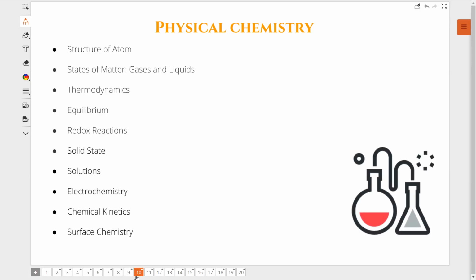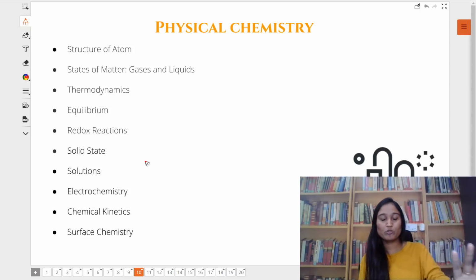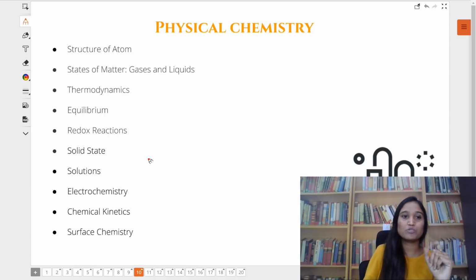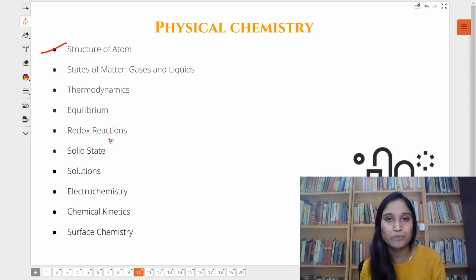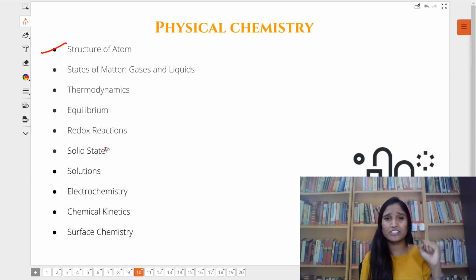So if you want to know the priority order of chapters in physical chemistry, let me just write a few chapters here. I'm going to give you the list of those chapters now, which are constant from past a few years, which are easy as well. So first chapter, atomic structure. We know atomic structure from many years. Have you studied it in class 10? You have, right? CBSE class 9 and class 11 as well. It's a lot of theory and very less derivation.